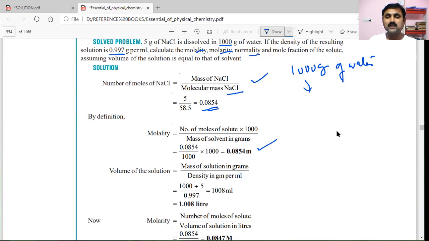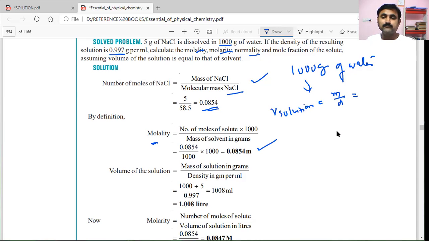So we got 0.0854, the number of moles of NaCl itself, as the molality. Whereas molarity requires the volume of solution. The volume of solution cannot be obtained easily, because they have given the density. Volume is nothing but mass by density.